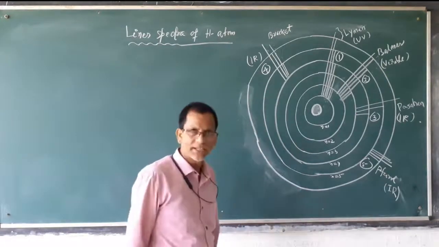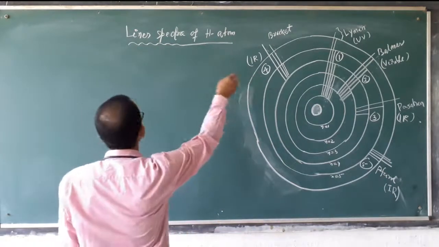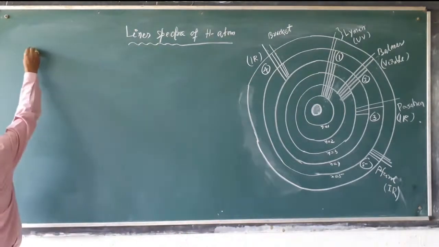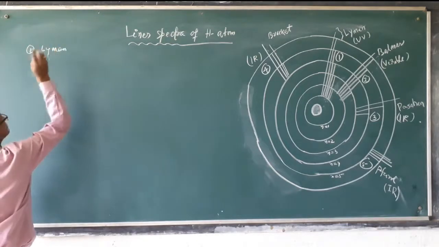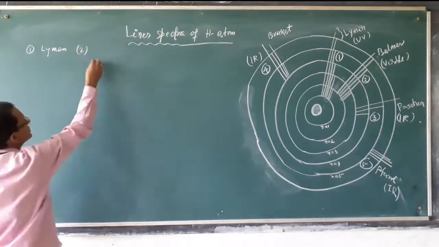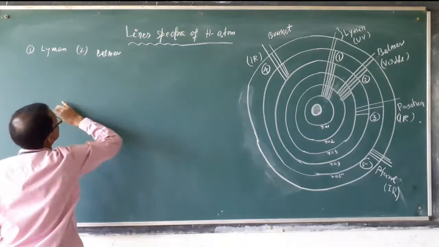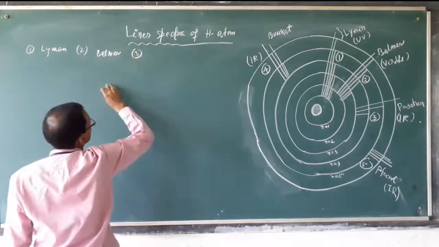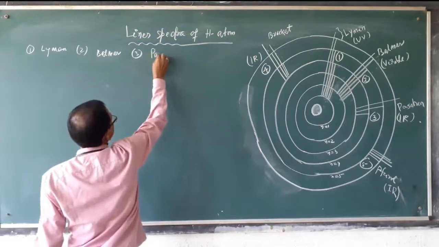What are these series? 5 types of series are obtained. The first is the Lyman series. The second series is the Balmer series. The third series is called the Paschen series.